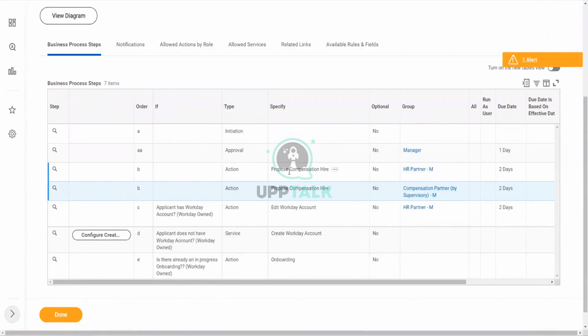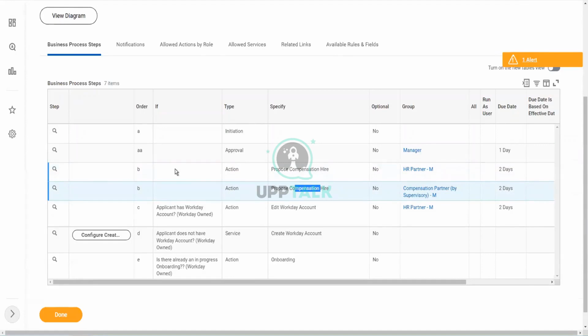Now next thing. I have 2 proposed compensation hire steps, right? So let's say that this HR partner will do it for the UK candidates. The compensation partner will do it for my US candidates. Well, first one for UK, second one for US, right?